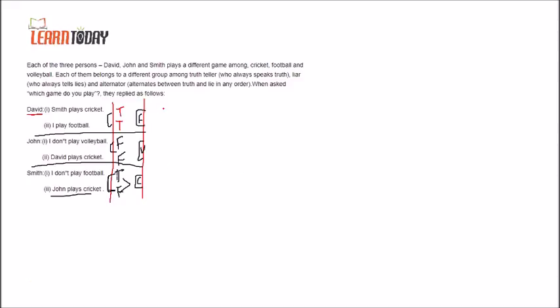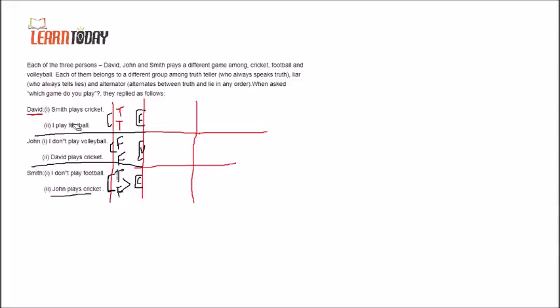Now I will consider another case. Guys, remember why you need to consider all the cases: if in the options they mention 'cannot be determined', or CBD, pardon me for the bad handwriting, you must always check all three possible cases.